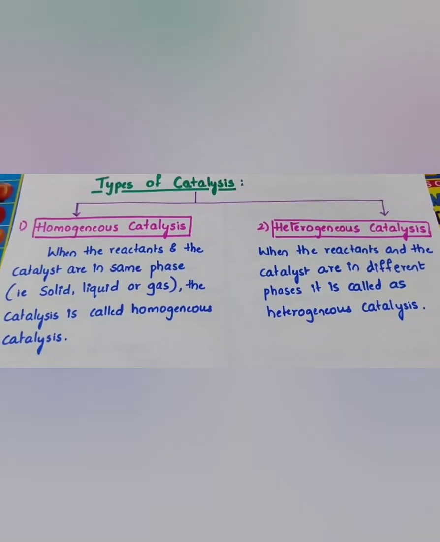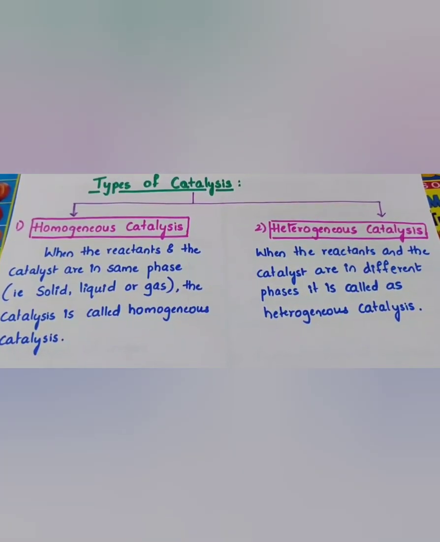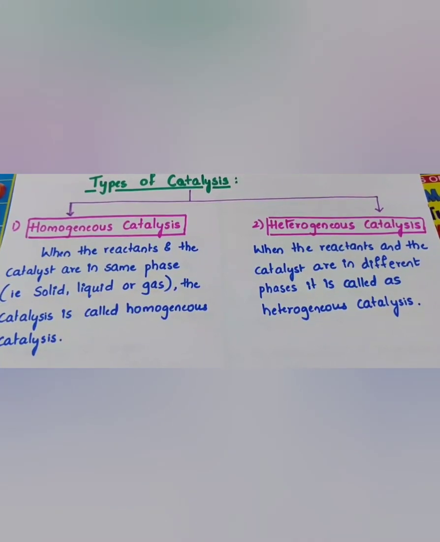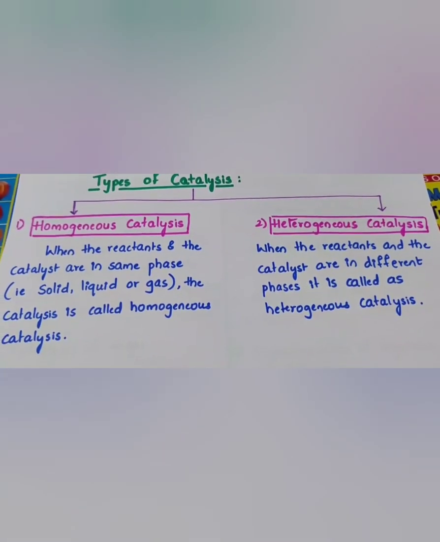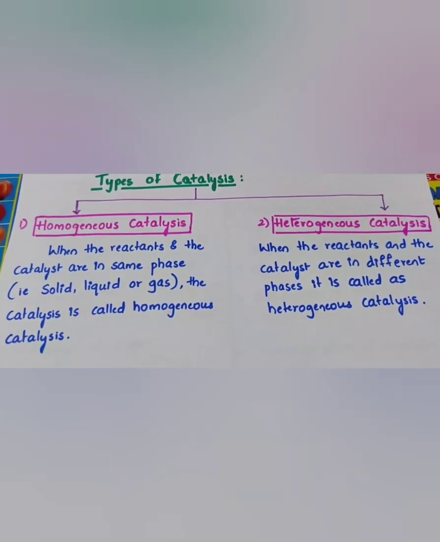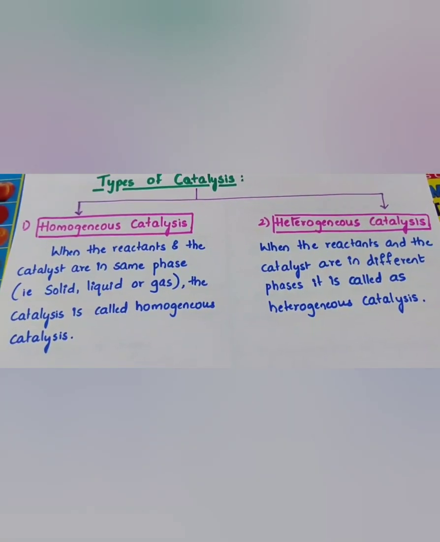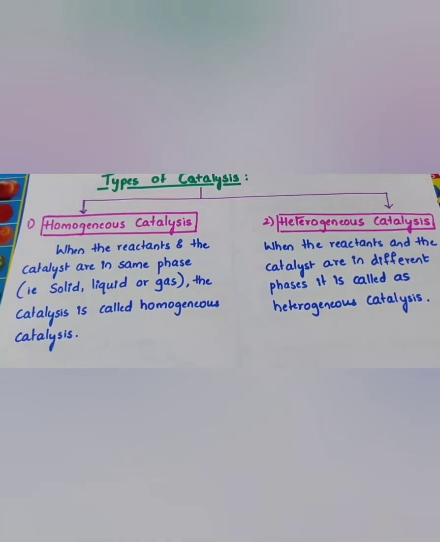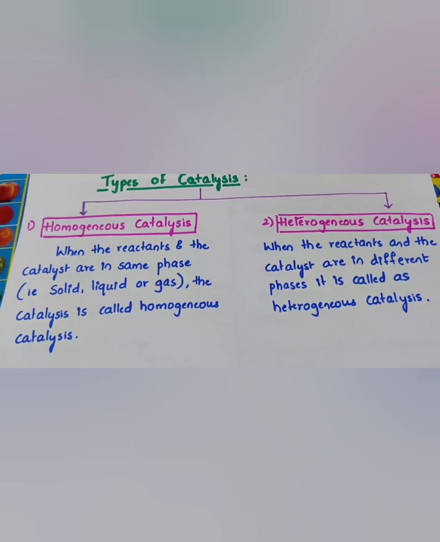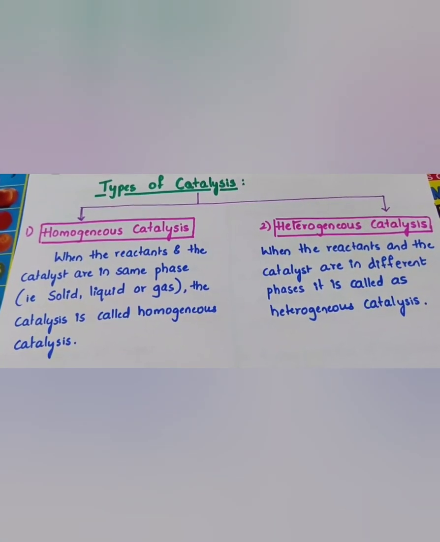So next we have types of catalysis. Catalysis can be divided into two categories: one we call homogeneous catalysis, and the other heterogeneous catalysis. Now, homo refers to same. What is same here? Reactants and the catalyst are in the same phase. Same phase means either they are in solid state, liquid state, or gaseous state. Such a catalysis process we refer to as homogeneous catalysis.